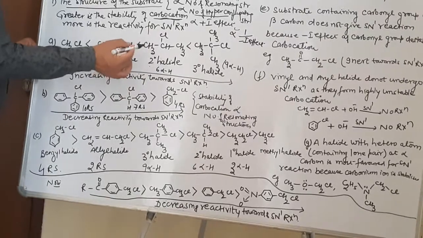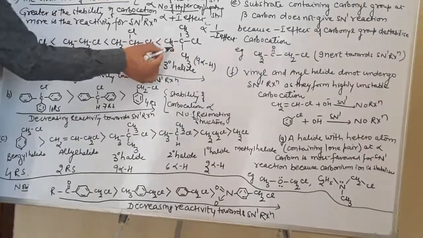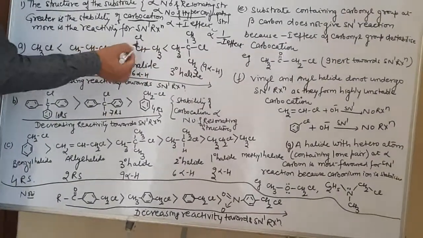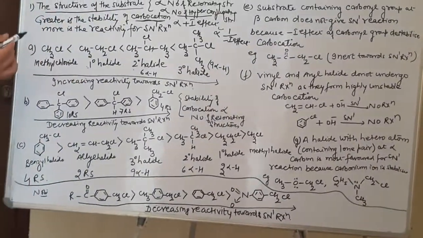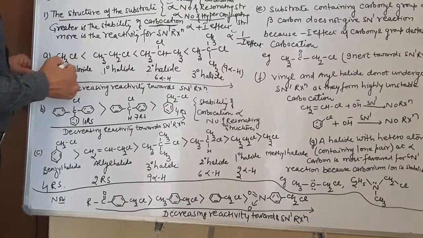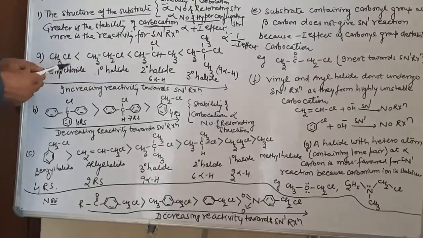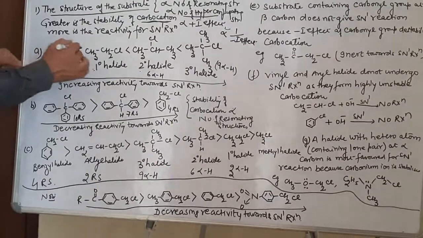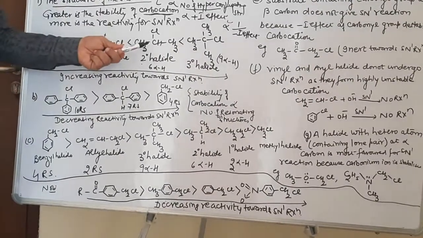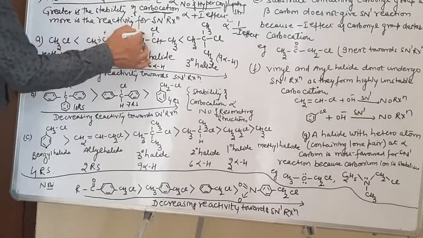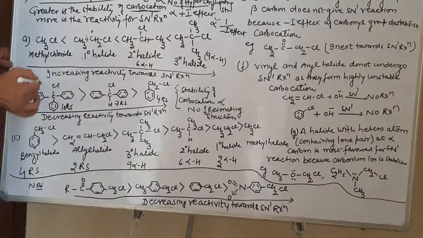What is the reason behind this? Because 2 degree carbocations are more stable than 1 degree carbocations. The 1 degree carbocation will be less reactive as compared to the 2 degree carbocation, and the 2 degree carbocation will be less reactive as compared to the 3 degree carbocation. Why? Because the stability order is: methyl carbocation is less stable as compared to ethyl carbocation. In ethyl carbocation, we have a plus I effect, so the positive charge will be stabilized. Then, if Cl is lost from 2-chloropropane, it will be a 2 degree carbocation. How many alpha hydrogen atoms? 6. So the number of hyperconjugating structures will be 6.